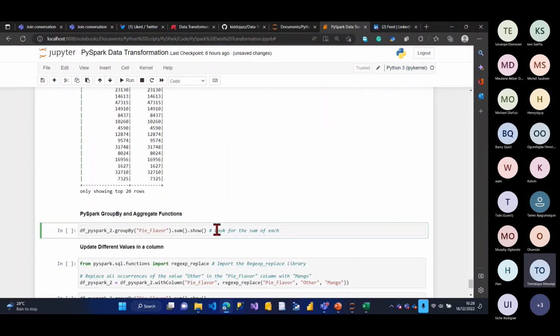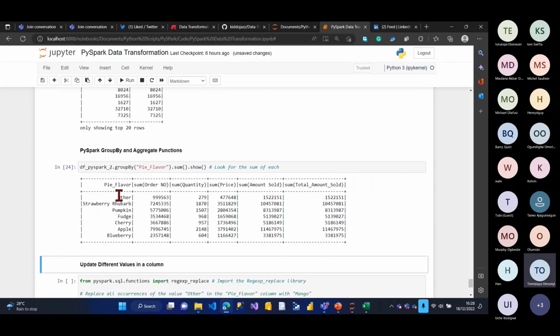Also, let's do some aggregates, some group by. Let's do the aggregate of everything first of all. So this gives us the general aggregate of everything, right? You can see these are the index, and it's giving us the sum aggregate. The aggregate is a sum. So the sum of this is actually wrong, I'm going to drop this. Sum of quantities, sum of price, sum of amount sold, right? You do sum of amount sold.